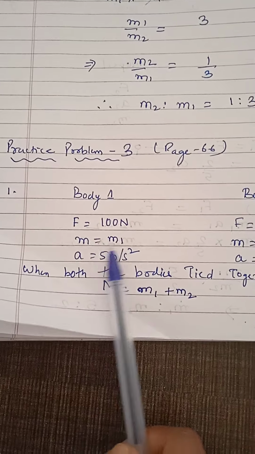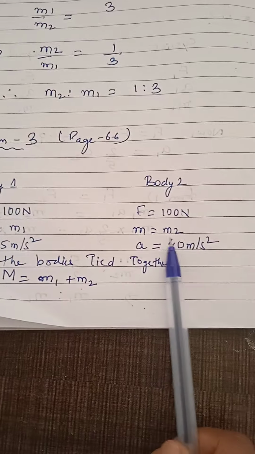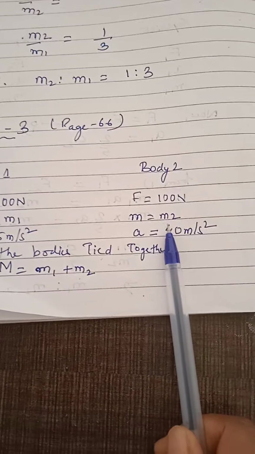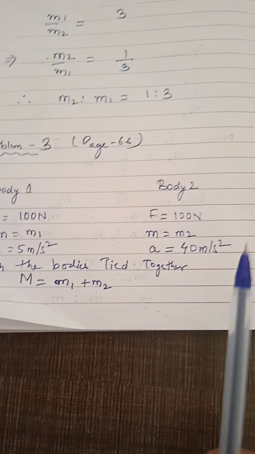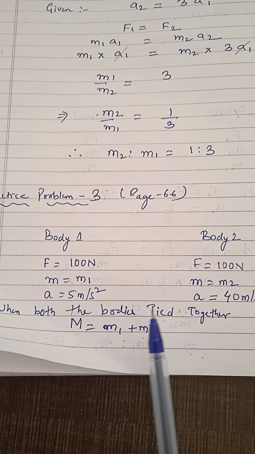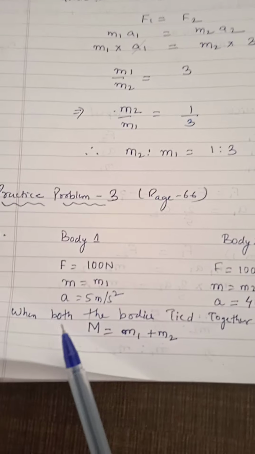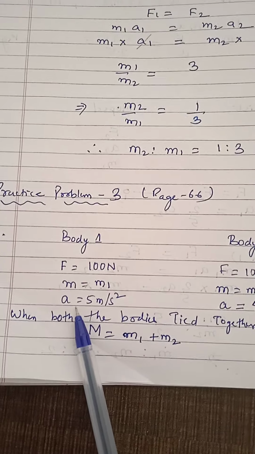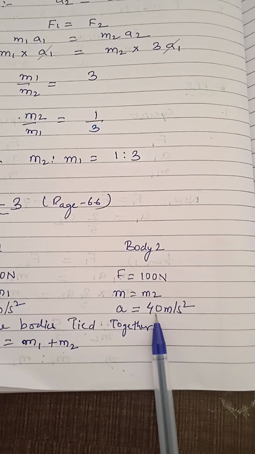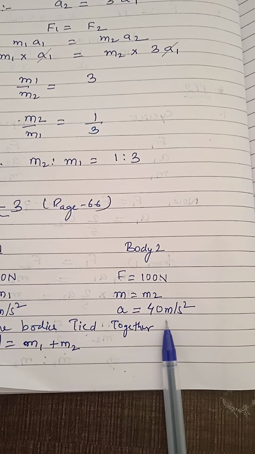Mass of the first body is M1, mass of the second body is M2. The values we have to find by the formula of force, that is force equal to ma. Acceleration for the first block is given 5 meter per second square. Acceleration of the second block is given as 40 meter per second square.